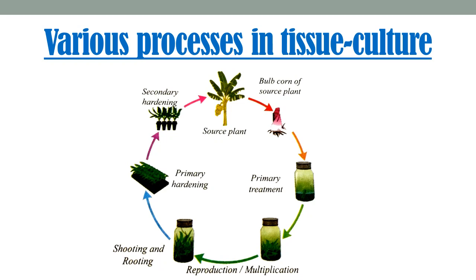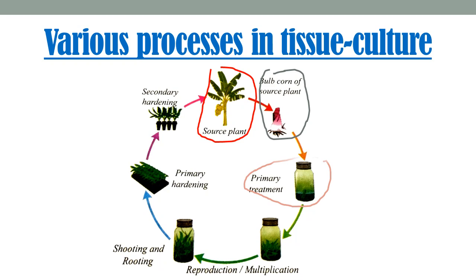Now here we have the various processes in tissue culture. You can observe one complete cycle. First you will see a source plant, which is a parent plant, and from this a bulb corn has been removed, and that bulb corn has been introduced into the proper nutrient medium.